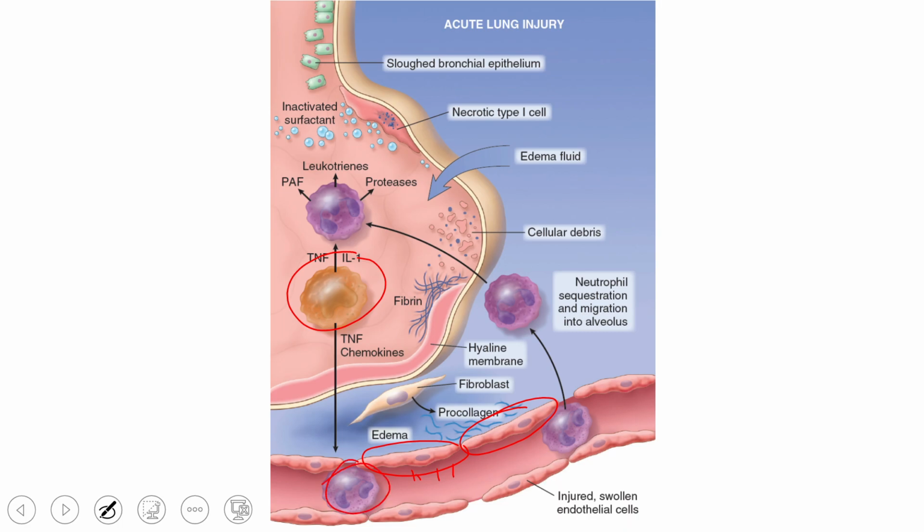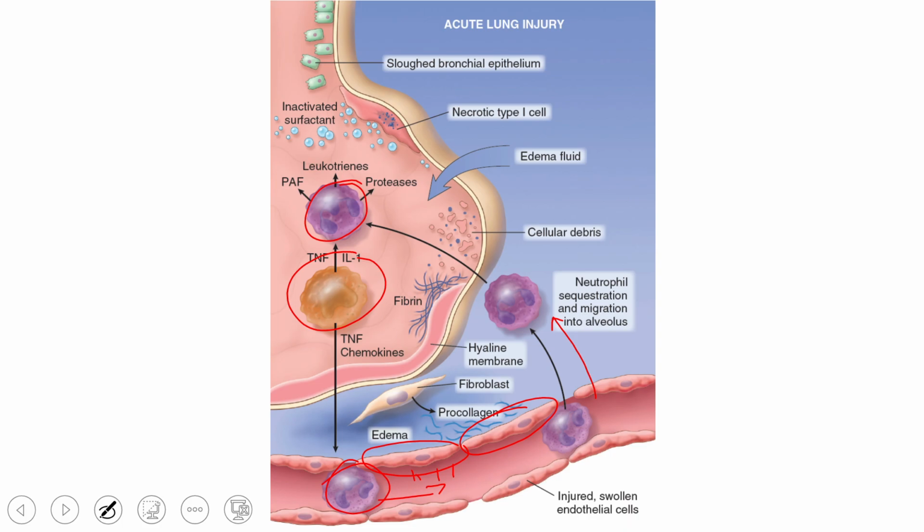The cells of the immune system come and stick to these adhesion molecules and they eventually enter the alveolus. There they do a lot of things because of activation, like releasing proteases, leukotrienes, platelet activating factors, cytokines, etc. So they basically cause inflammation.